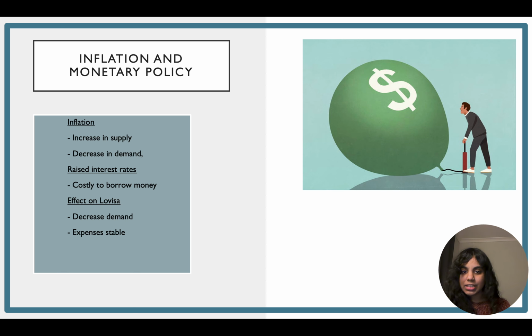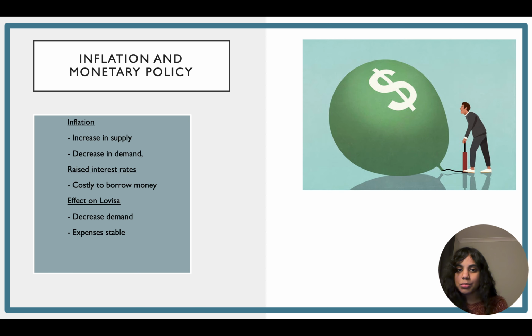To control inflation, the Reserve Bank of Australia increased interest rates as part of a contractionary monetary policy. Higher interest rates increase the cost of borrowing, which reduces spending and investment. This means that consumers are less likely to take out loans because it becomes expensive. As a result, the price level begins to stabilize. This is because after spending and investment decrease, aggregate demand slows, helping inflation move towards the target range.